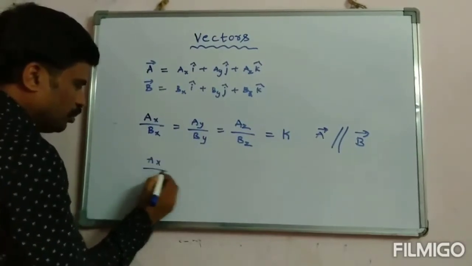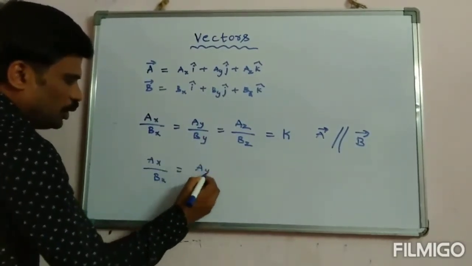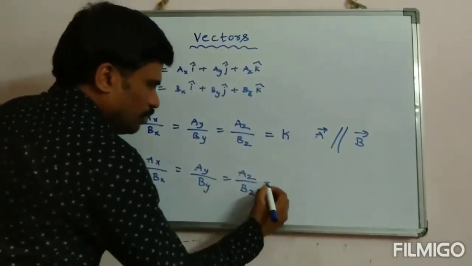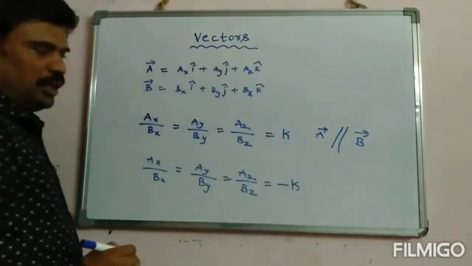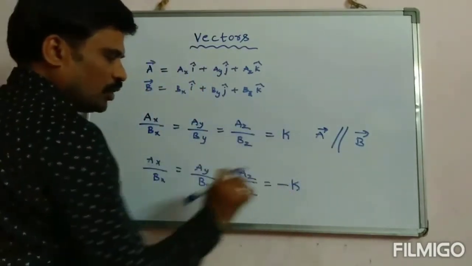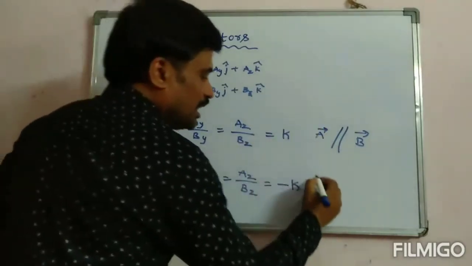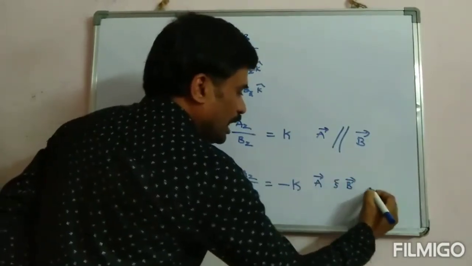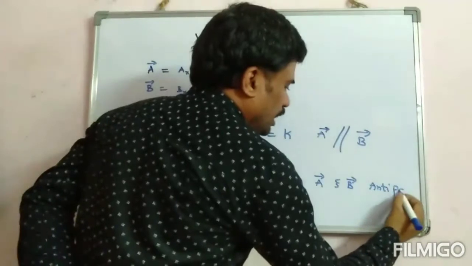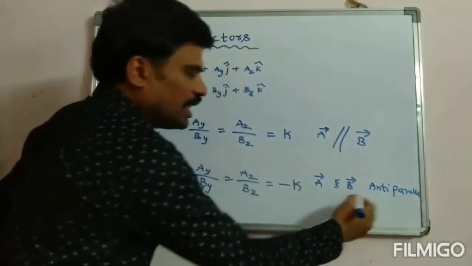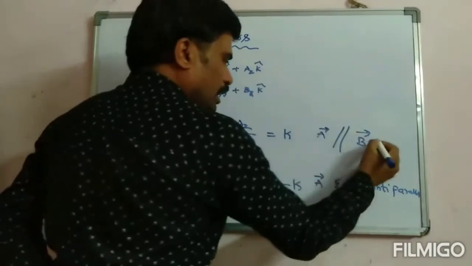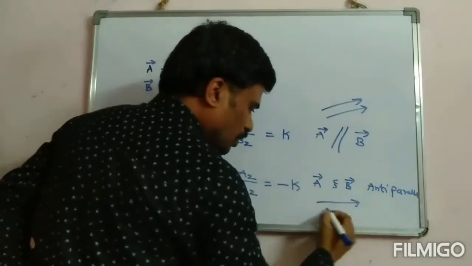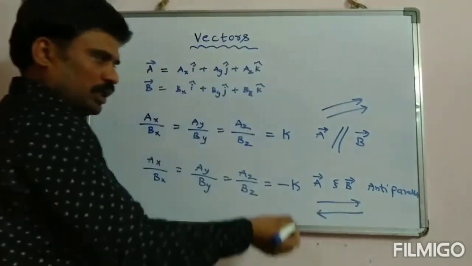If ax by bx equals ay by by equals az by bz, and you are getting some negative value of the constant k, then I can say that these two vectors, A vector and B vector, are anti-parallel. Anti-parallel is nothing but parallel, but in the opposite direction. In this case, two vectors are in the same direction and they are parallel. In this case, two vectors are parallel, but they are in opposite direction.